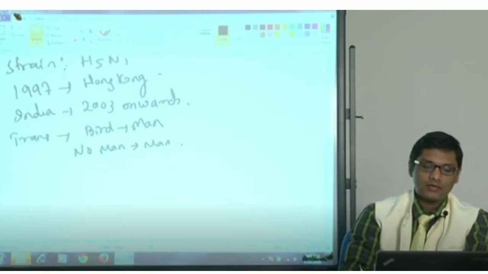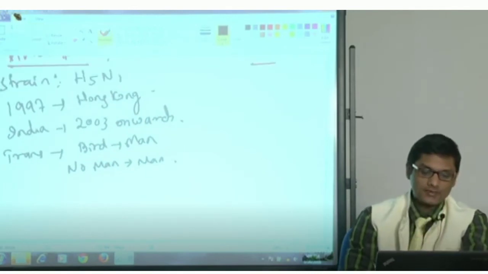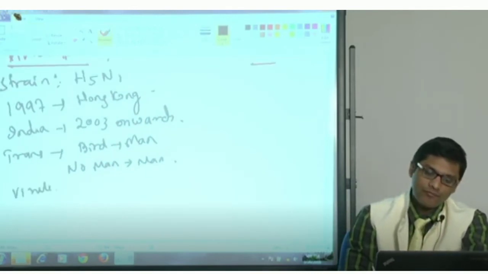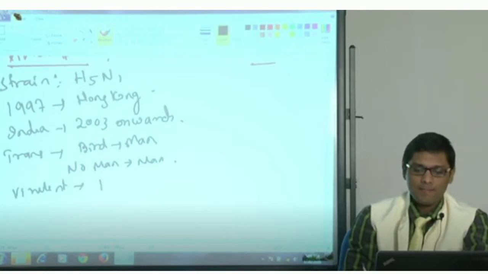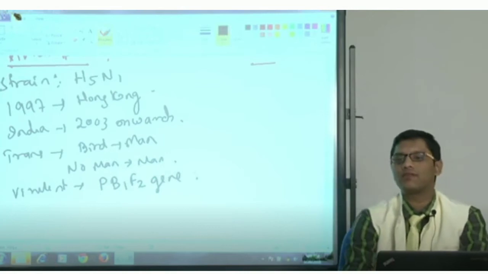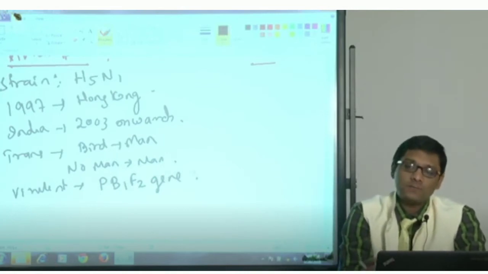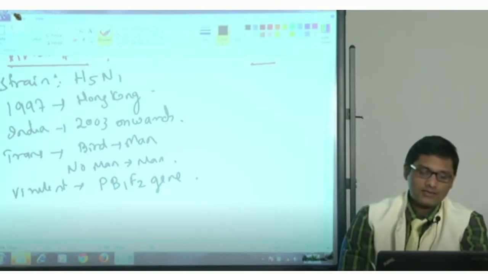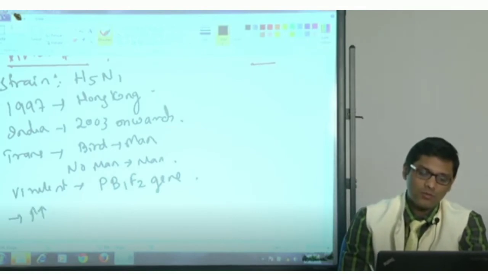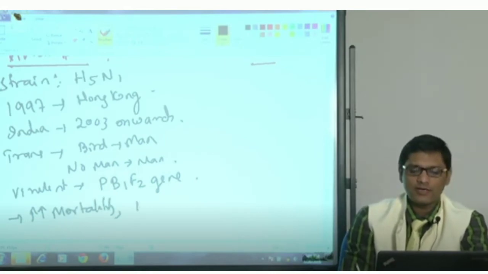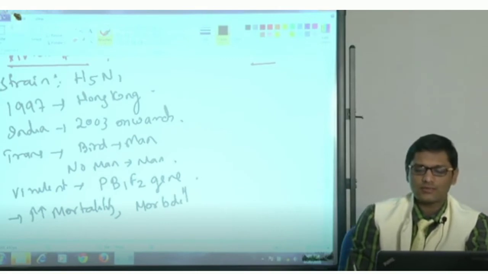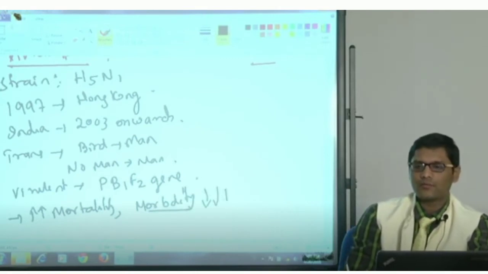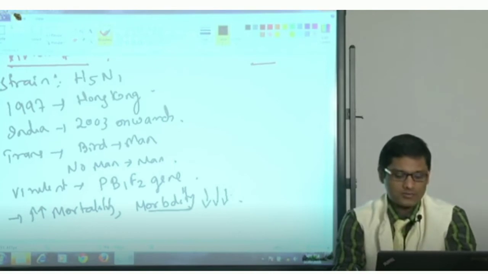However, this particular avian flu is highly virulent, as it has the PB1F2 gene, which is a virulent gene expressed by avian flu strains. In spite of its high virulence, there is no man to man transmission, hence it has produced more mortality. However, the morbidity is less. Very few cases have been reported, because there is no man to man transmission.